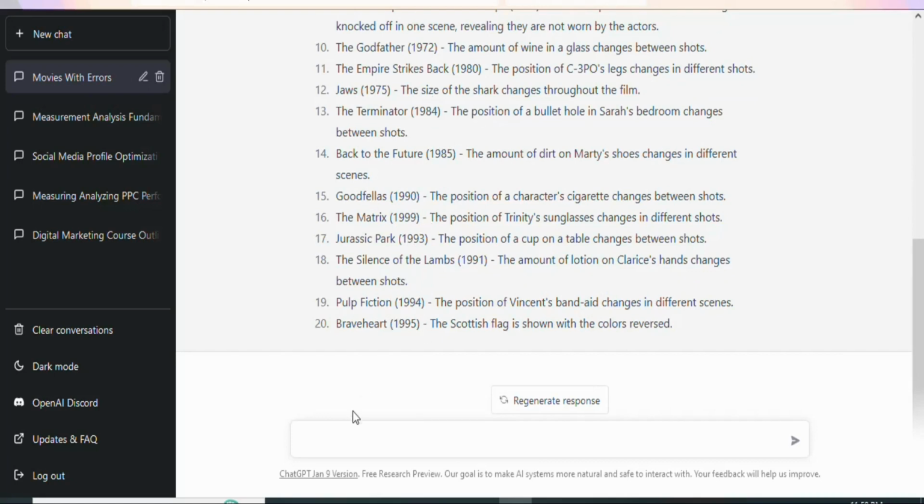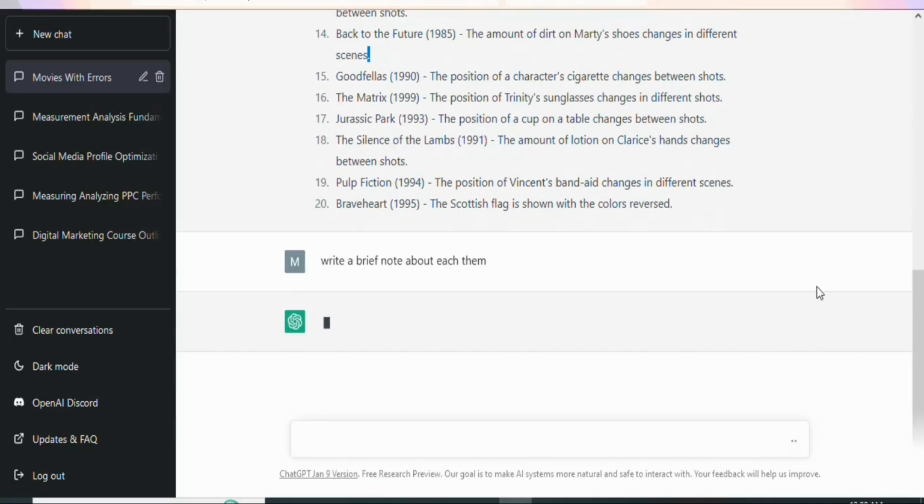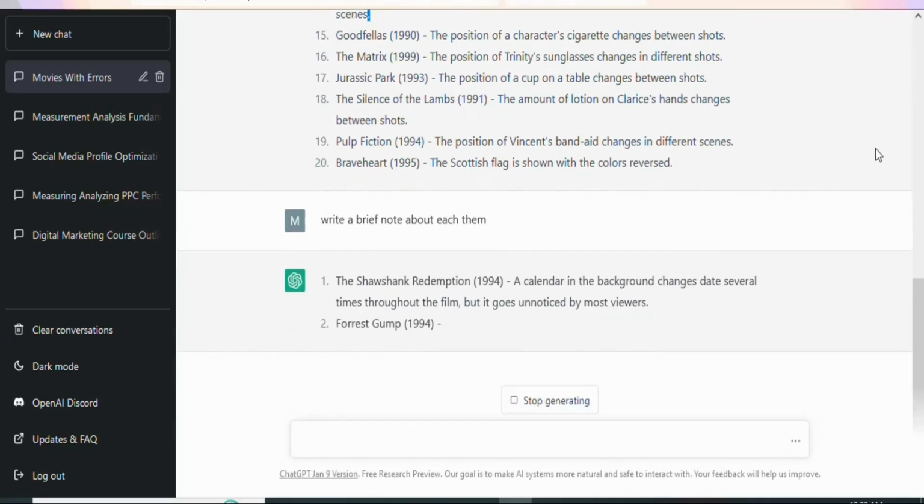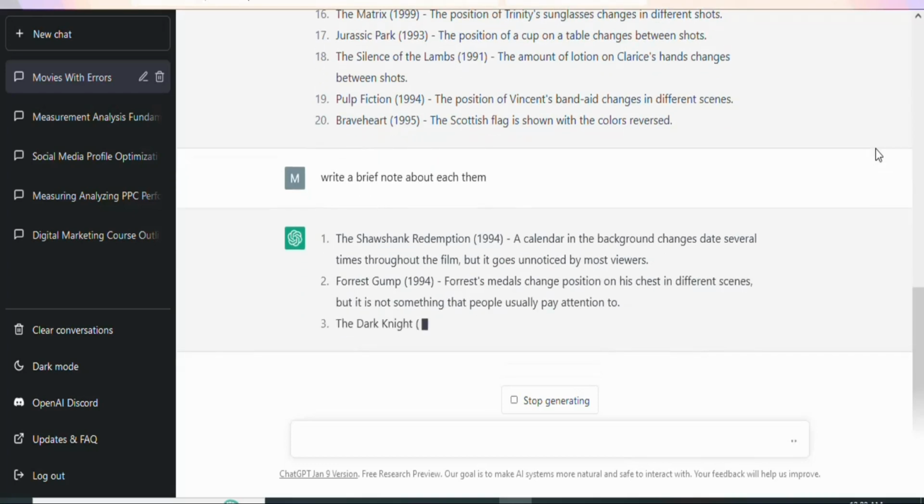So what we are going to do is that we are going to write something about this movie. So you can just come right here and then type something like write a brief note about each of them. Just instruct it like this so that it can write some brief information about each of the movies that it has listed. Once you have written your instruction, just click right here, enter, and it's going to write for each of them. You can see the first one, it is writing, so you can see everything. So it is going to write some brief information.